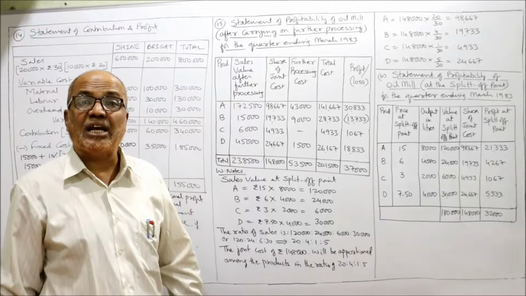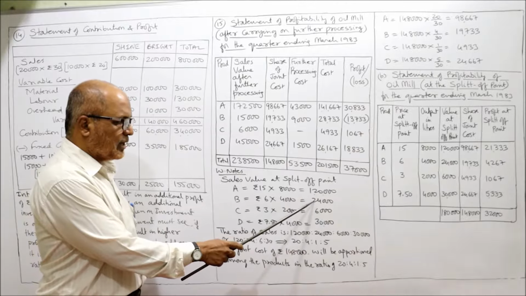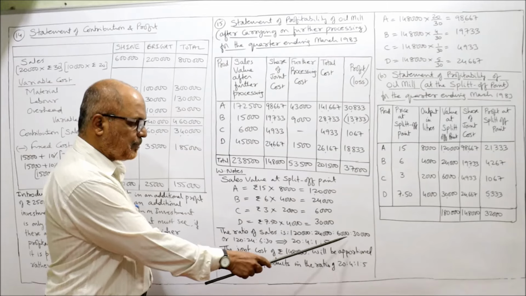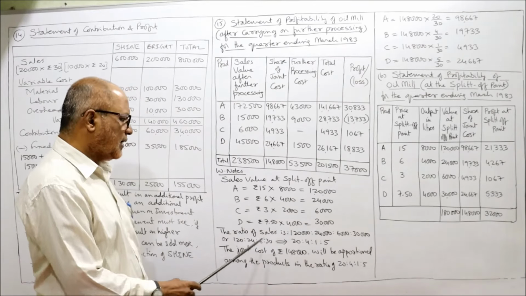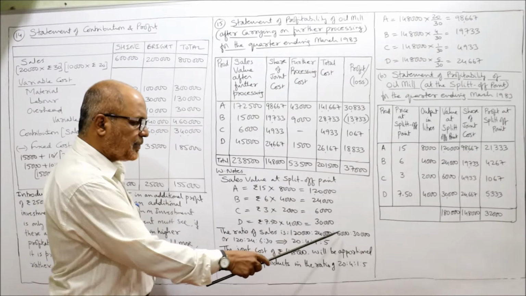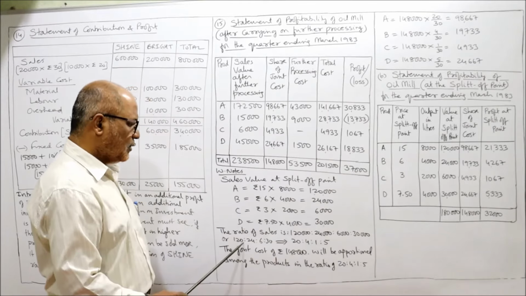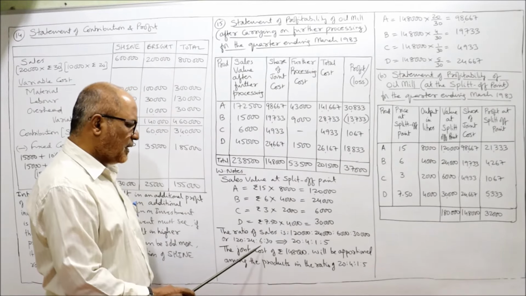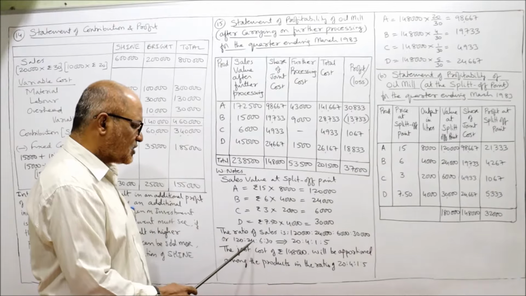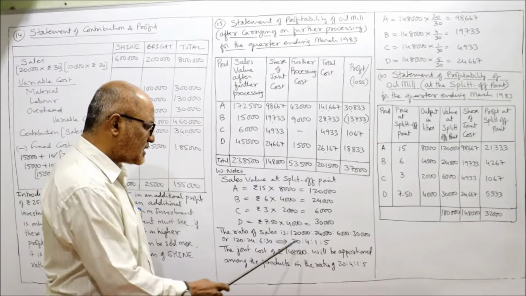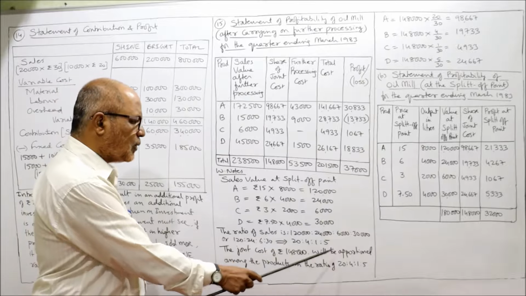Now we find out the ratio of the sales. The ratio of sales is 1,20,000 to 24,000 to 6,000 to 30,000. Three zeros are common, so if we cancel 3 zeros, it becomes 120, 24, 6, 30. If we simplify, all the values are divisible by 6. So 6 2s are 12, 20. 6 4s are 24. 6 1s are 6. 6 5s are 30. So we can simplify the ratio and make it 20 to 4 to 1 to 5.